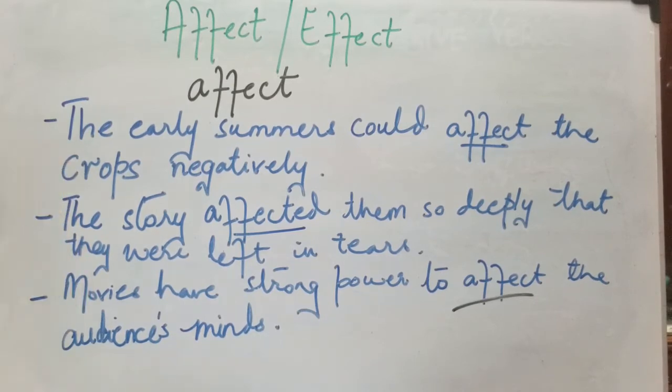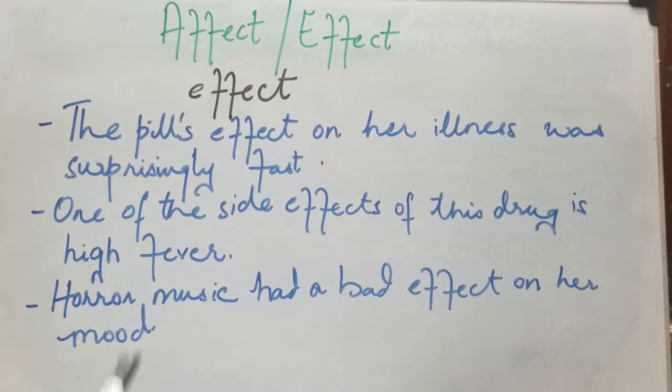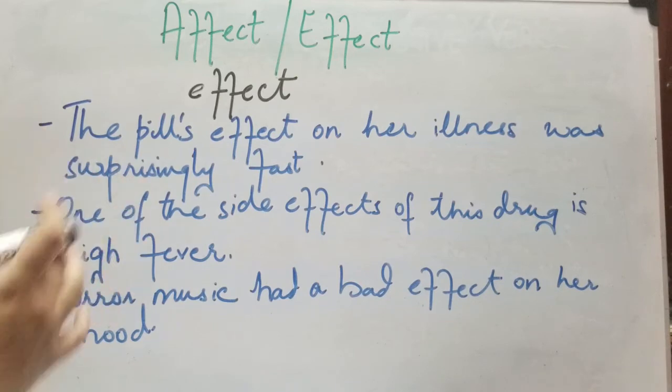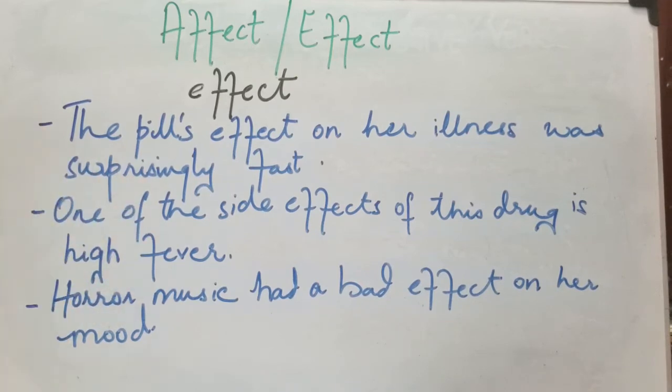Let's move on to the term effect. Now see the example here. The pill's effect on her illness was surprisingly fast. So what was the effect on her illness? That was surprisingly fast. The next one: one of the side effects of this drug is high fever.